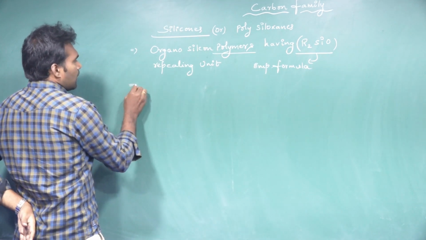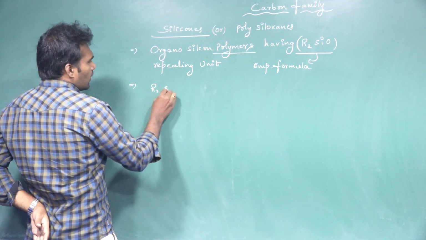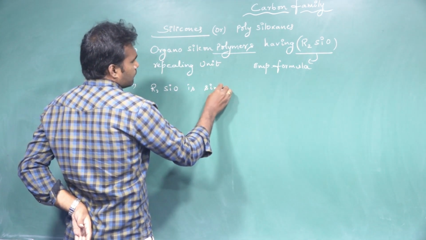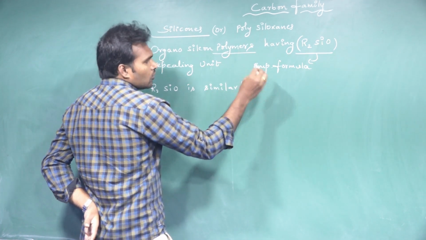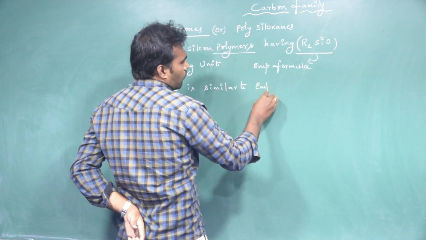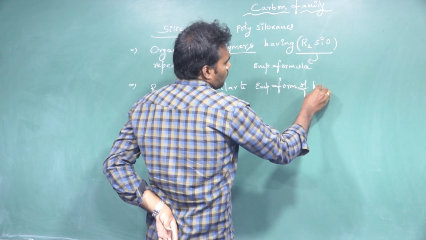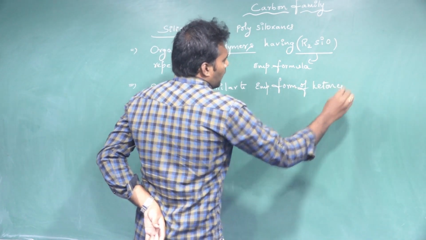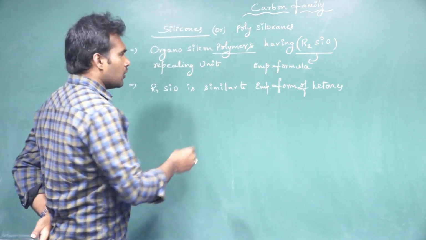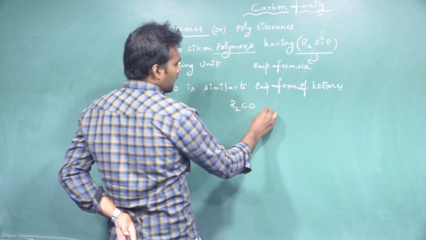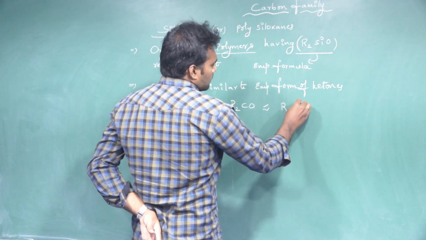Next one, the empirical formula R2SiO is similar to the empirical formula of ketones. So what is the functional group of ketones? That is R2CO, which we can write as RCOR.